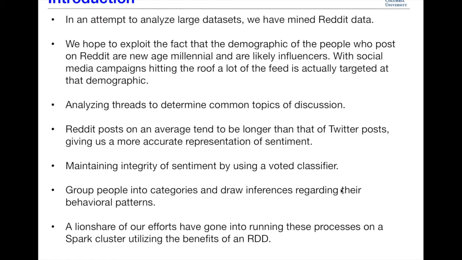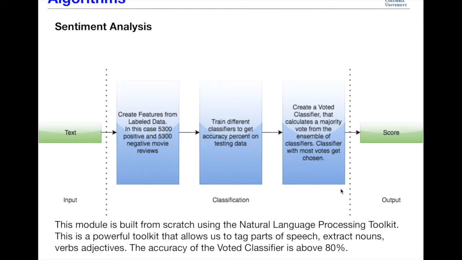I cannot stress this enough, but a lion's share of our efforts have gone into running these processes on a Spark cluster utilizing the benefits of an RDD. One of the algorithms used is the sentiment analysis algorithm. So what we did was we took raw text as input, we created features from labeled data. In this case, we considered 5,300 positive and 5,300 negative movie reviews.